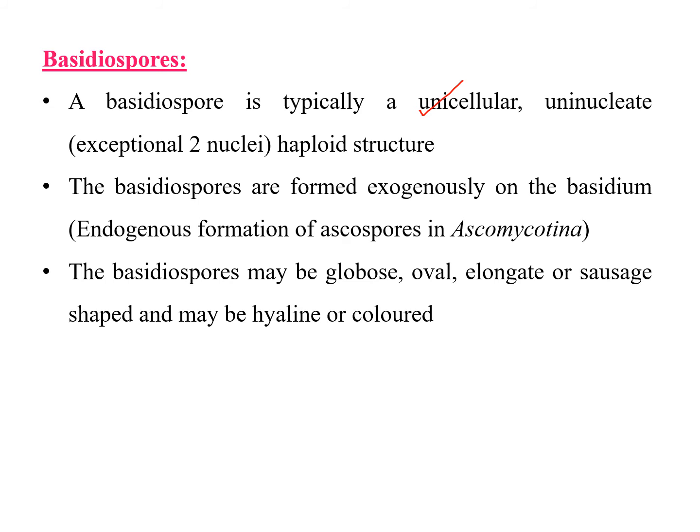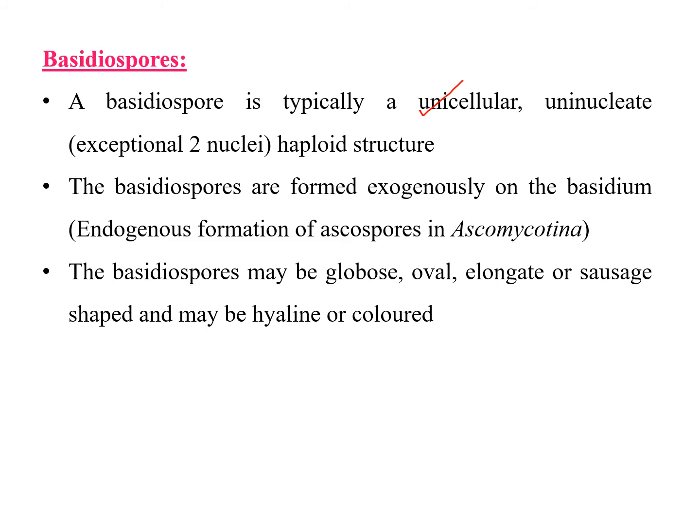And how are these basidiospores formed in Basidiomycotina? They are produced on the basidium, that is, they are produced externally, which is exogenous production. If you remember the Ascomycotina, where the ascospores are produced, they are produced inside, that is endogenous production of ascospores. So basidiospores are produced exogenously and ascospores are produced endogenously in fruiting bodies.